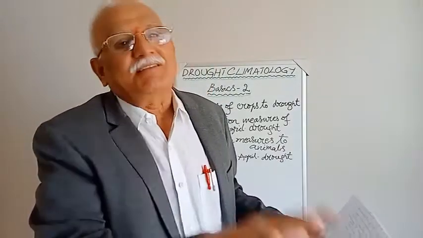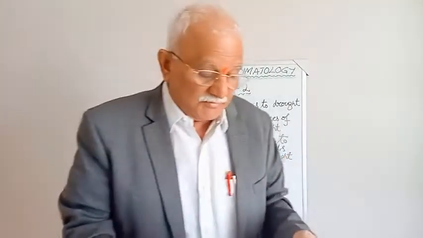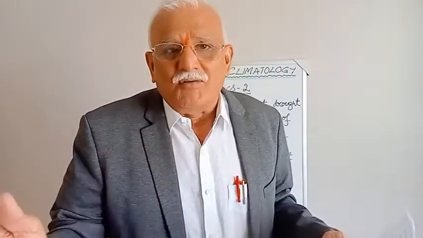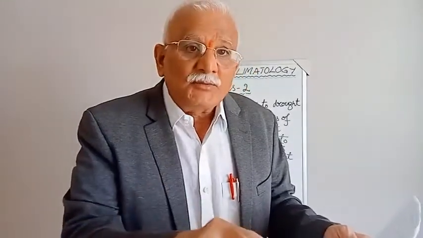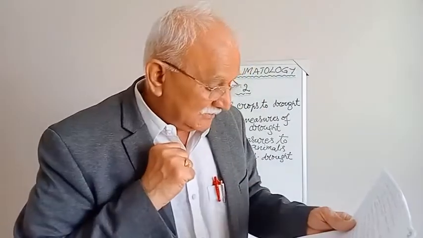Insurance is a risk transfer mechanism. Now, early warning and drought, that's what we are going to discuss after a minute or two. The reduction or waiver of loans, that is another thing. Provision of employment to the family members of the farmers.